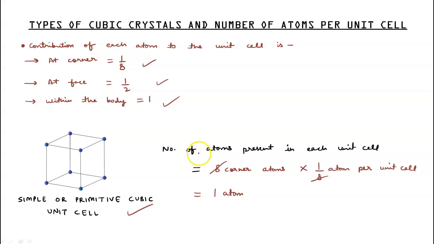Let's calculate the number of atoms present in each unit cell. We know that in a simple primitive cell, the constituent particles are only at the corners. So 8 corner atoms, each contributing 1 by 8. After cancelling 8 by 8, we get 1 atom. So the number of atoms present in the unit cell is 1.